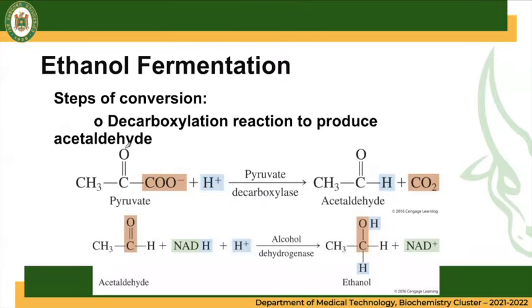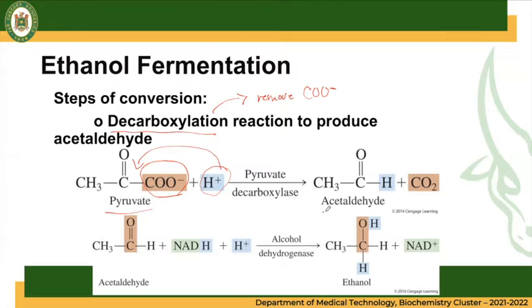Okay, so what are the steps of ethanol fermentation? What happens during ethanol fermentation? The process is what we call decarboxylation. From the word itself, it removes the carboxyl group from the structure. So your pyruvate undergoes decarboxylation to remove the carboxyl group, using the enzyme pyruvate decarboxylase.